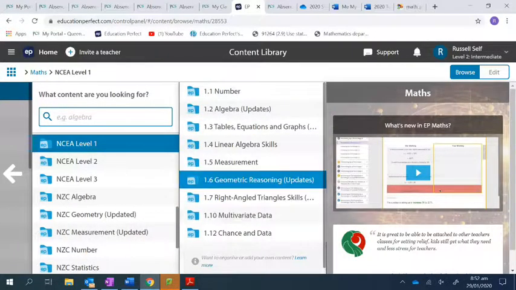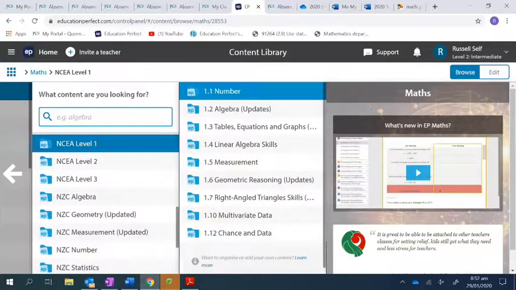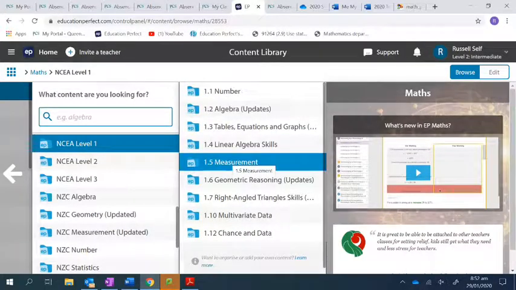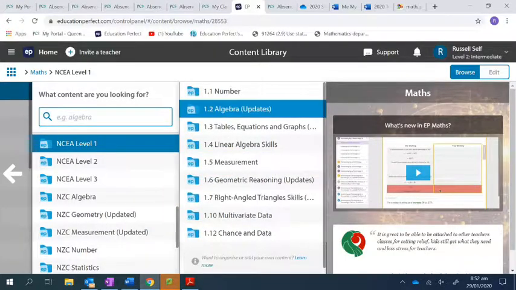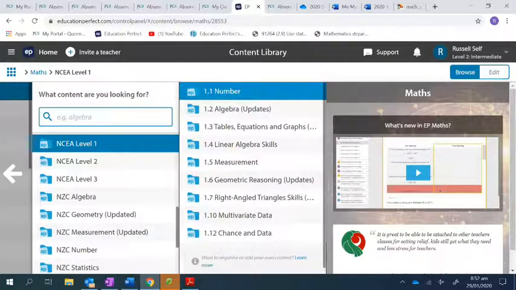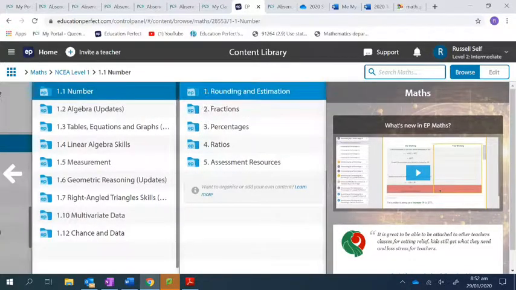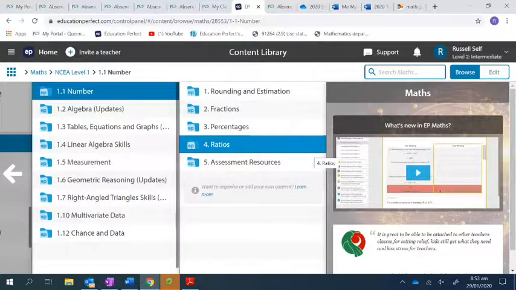We are starting this course. Pause that for a minute. So, starting this course, we're starting with number. There we go. So we're going to be starting with number, and again, we're going to be talking about rounding and estimation. We're going to go through some of these first topics very quickly, because again, they're meant to be review, but that doesn't mean that you've always been perfectly clear on what's going on.